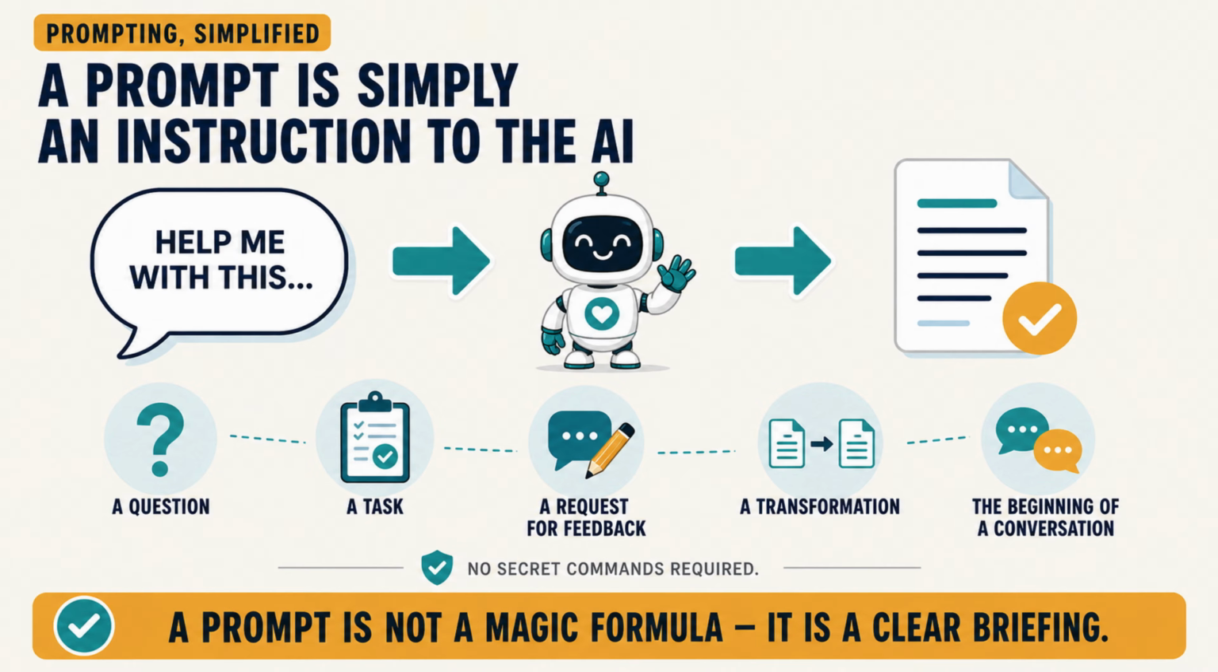Imagine that you are briefing a capable assistant who does not yet know your situation. Tell the assistant what you need and provide the information that would help it make the right choices. The AI can work only with what you include, what is already in the conversation, or what it is authorized to access. A prompt is not a magic formula. It is a clear briefing that can be improved as the conversation continues. A useful prompt usually contains a few recognizable elements.